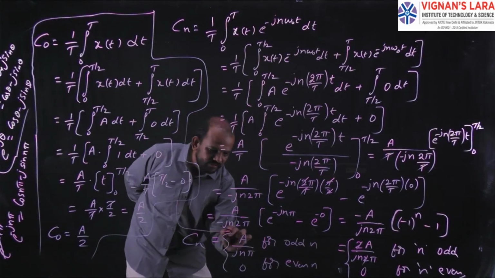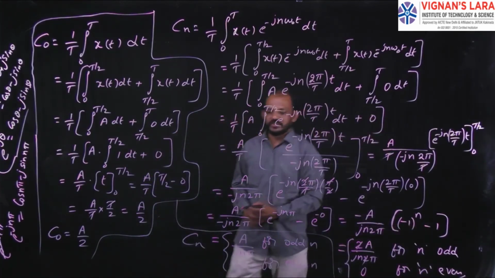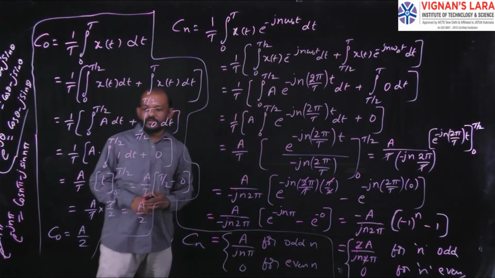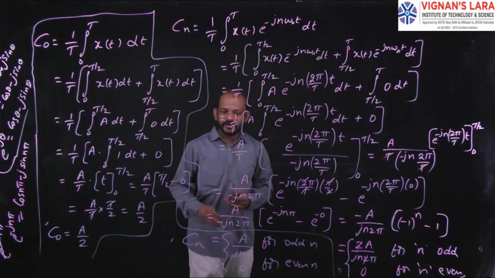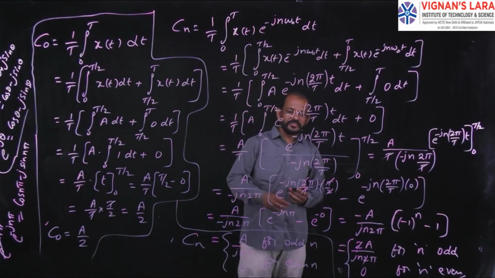Clear? So this is the value of Cn. So here I got the values of C0 and Cn. The C0 value is a by 2 and the Cn value is a by j n pi for odd n and equal to 0 for even n.